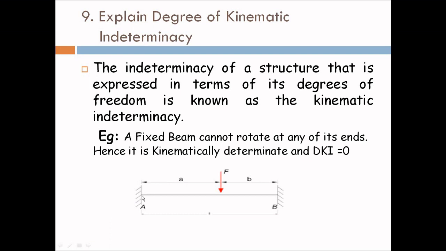So here in a fixed beam at any end, either at A or B, at A it cannot rotate as there is a moment, it cannot go upward as there is a reaction, it cannot go forward as there is a horizontal reaction. So it is based on the degrees of freedom. There is no movement in any direction for a fixed beam, so DKI will be 0 here.